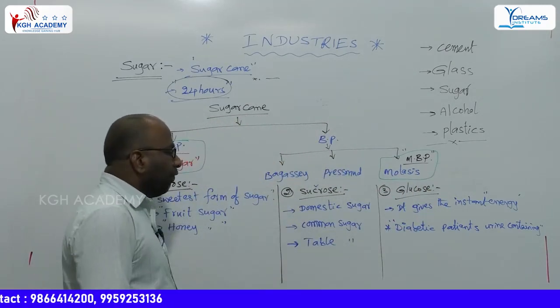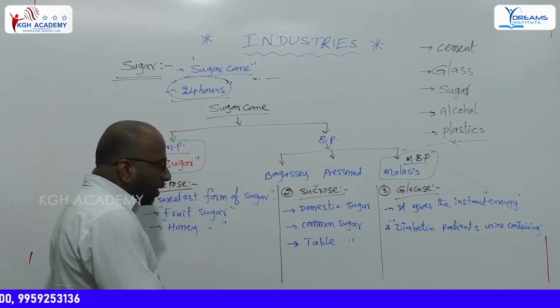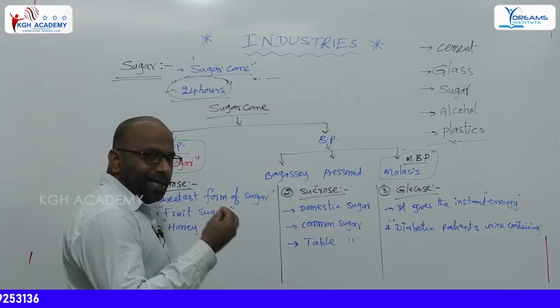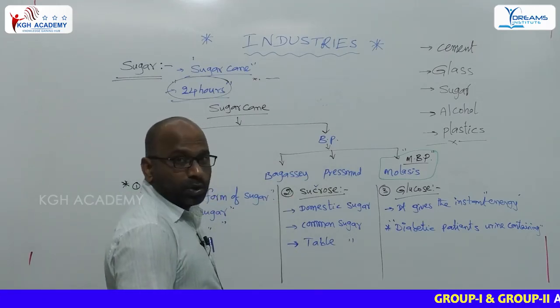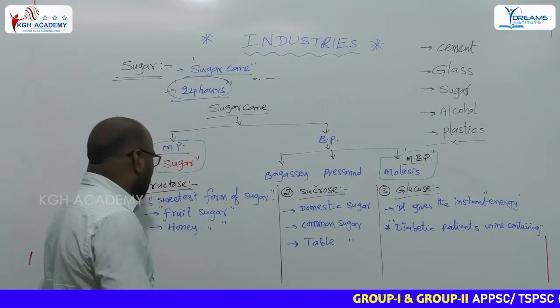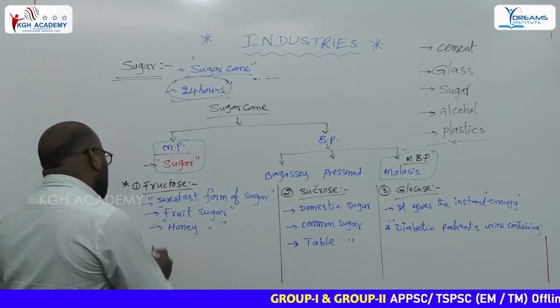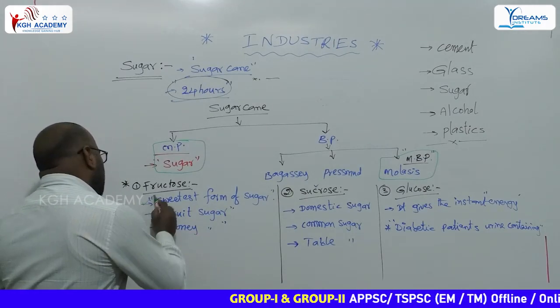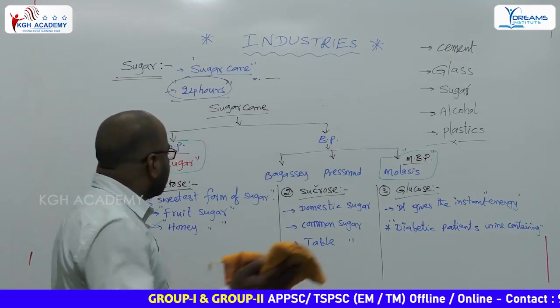Which of the following is called table sugar or common sugar or domestic sugar or eating sugar or baking sugar? That is sucrose. This is the baking sugar, regular using sugar. Next one, fructose. It is called honey sugar, fruit sugar and the sweetest form of sugar. It has a different taste.